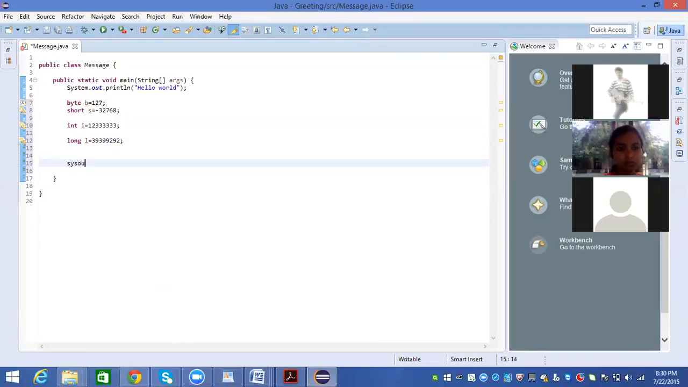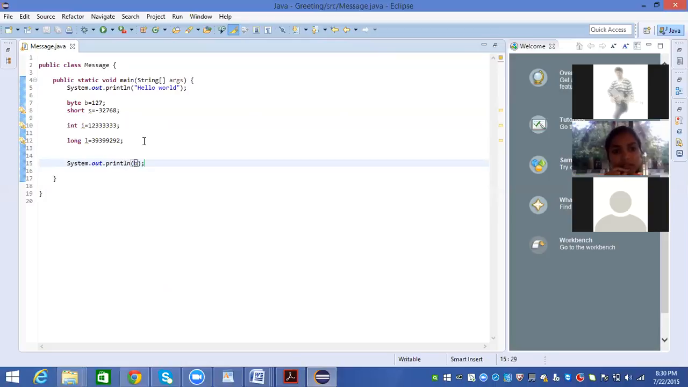If I want to print, I just say sysout. How can I print these byte, short, int, and long values? Nikita, can you help me? Yeah, Shyam, you just print the variable name. Print the variable name. I want to display some message to convey that it is a byte type. How can I do that? Shyam, can you help me?